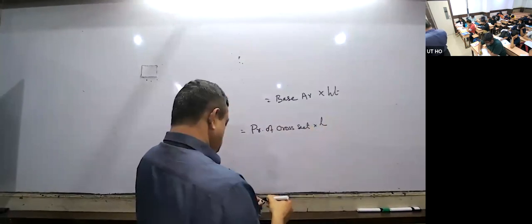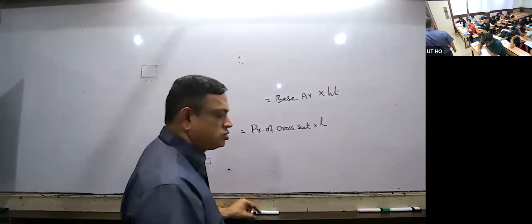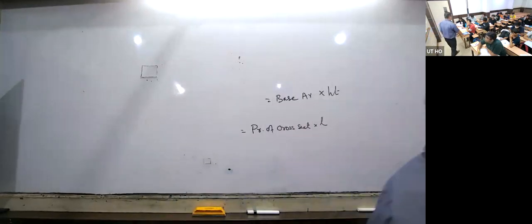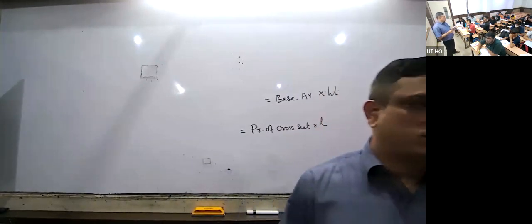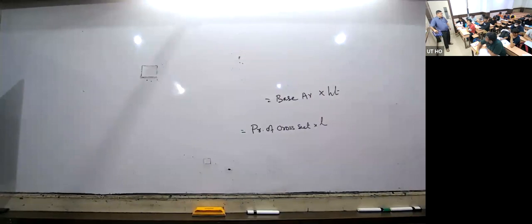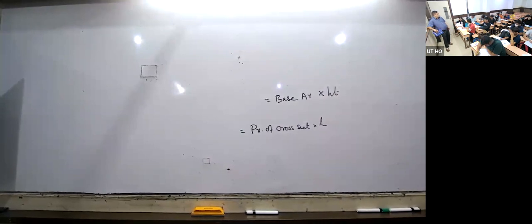Same thing, only perimeter of the base into height. Have you followed? Perimeter of the cross section into length means perimeter of the base into height. Do you know what I mean by vertical faces?